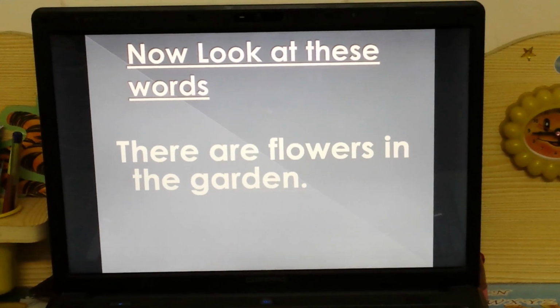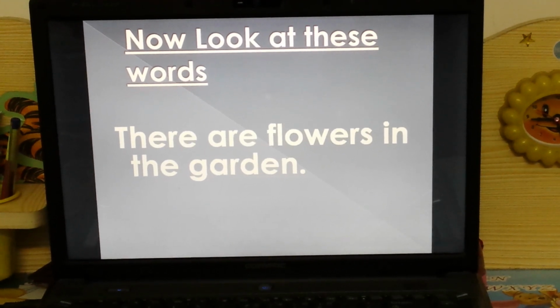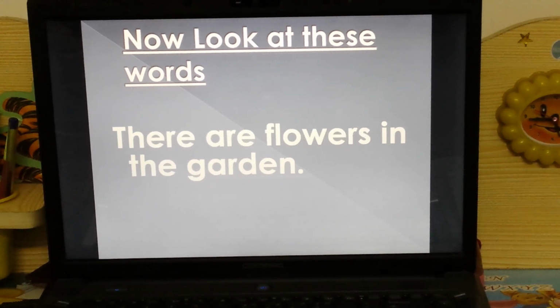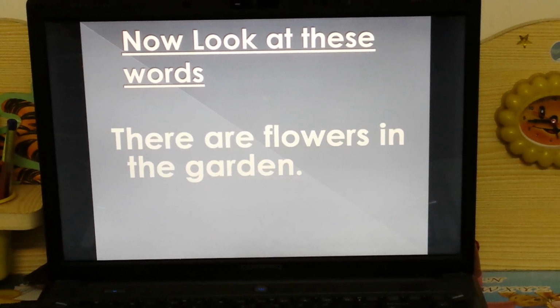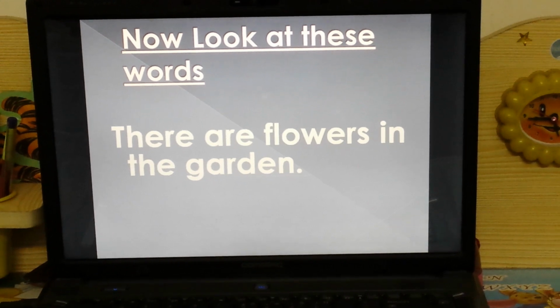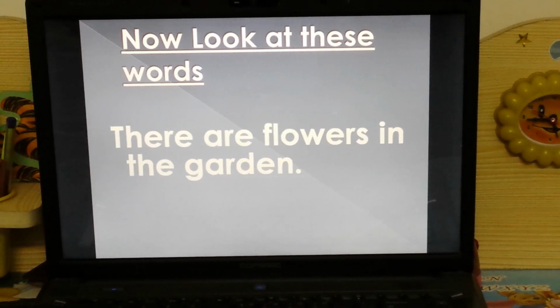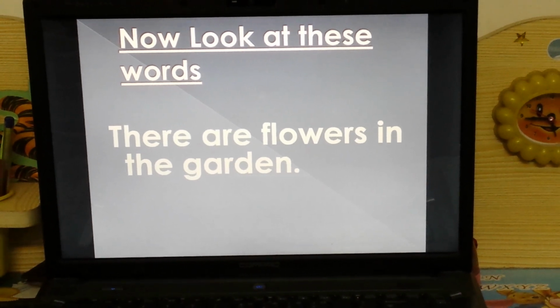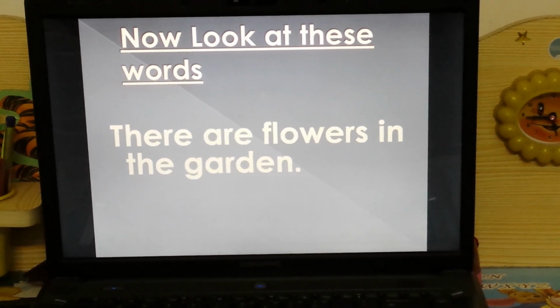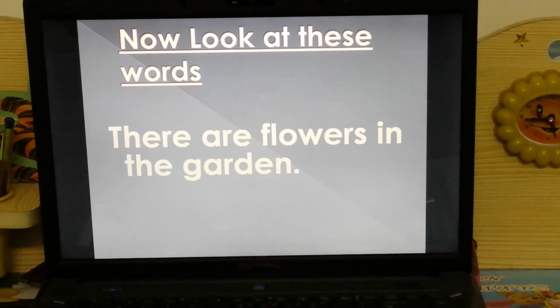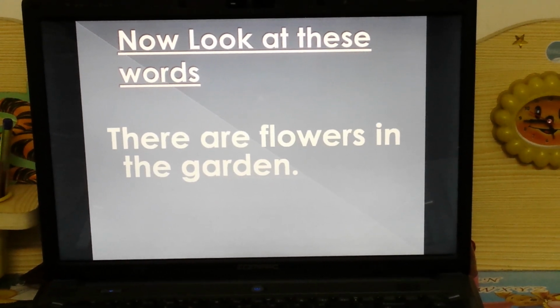Now look at these words. There are flowers in the garden. Now this is called a sentence. Why is it called a sentence? Because it is giving you a proper meaning. So when the words are arranged in the proper order, they will give you a proper sense or proper meaning.